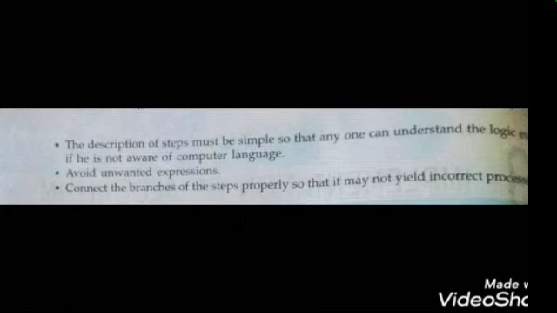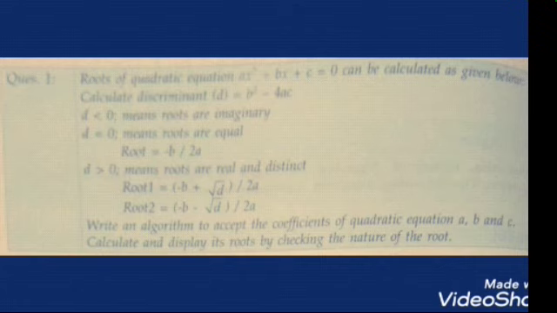Then the next tip is connect the branches of the steps properly so that it may not yield incorrect processing. Suppose you are writing a condition: if a is greater than b, then you have to print a, else you have to print b. While printing b, it is in the third step. So remember, write it down carefully: if a is greater than b, go to step 2, else go to step 3. You have to write the branch steps properly, so it may not yield incorrect processing.